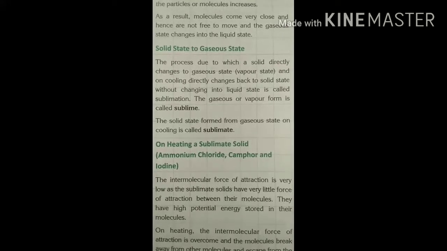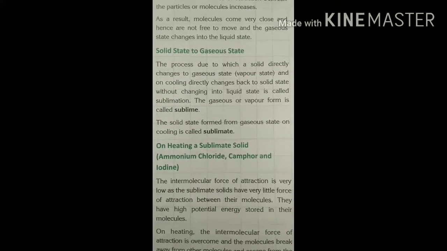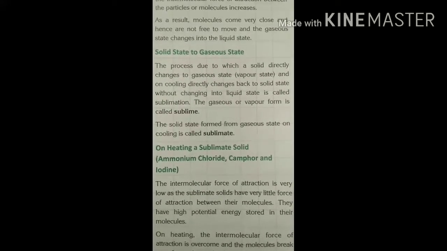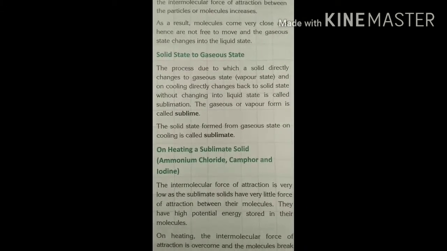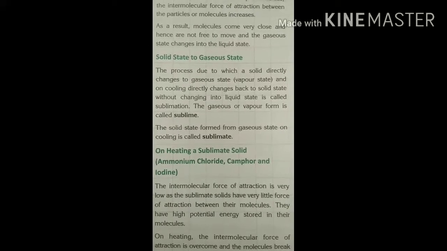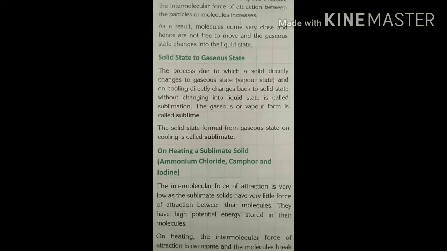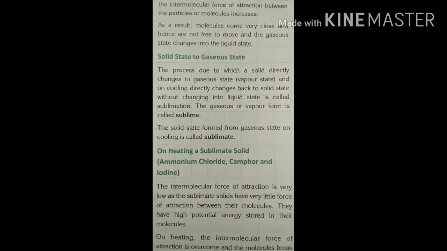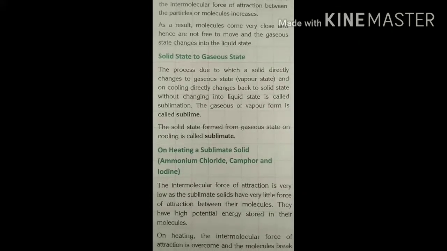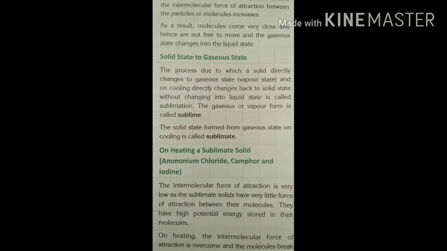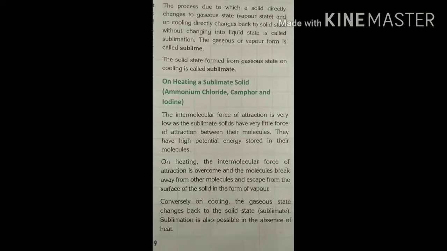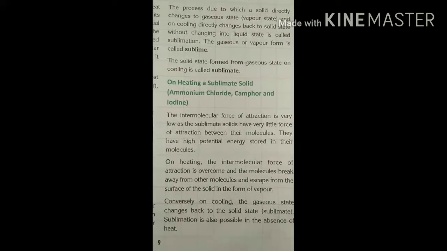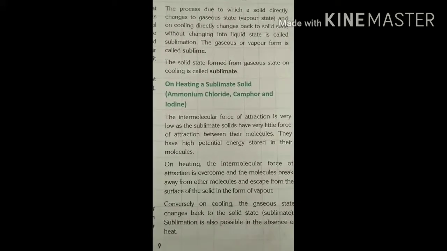Solid state to gaseous state. The process due to which a solid directly changes to gaseous state, and on cooling directly changes back to solid state without changing into liquid state, is called sublimation. The gaseous or vapor form is called subliming. The solid state form from gaseous state on cooling is called sublimate. On heating, a sublimate solid, for example ammonium chloride, camphor and iodine,